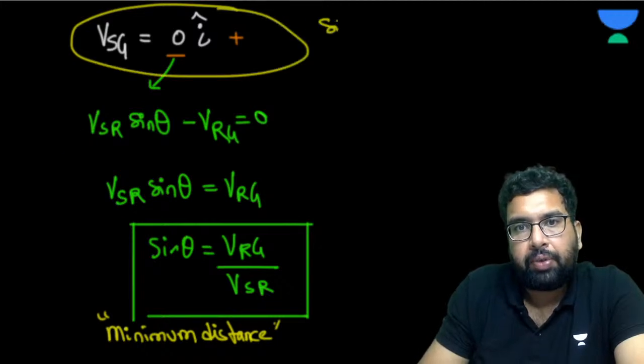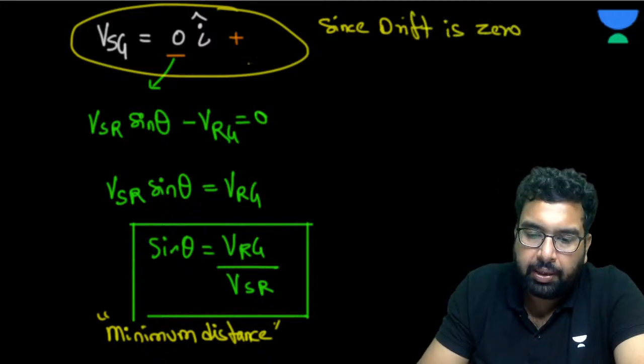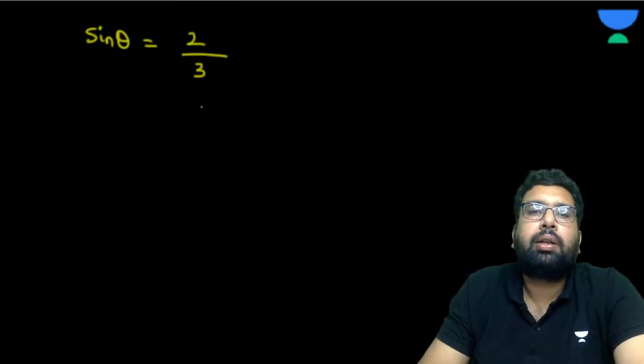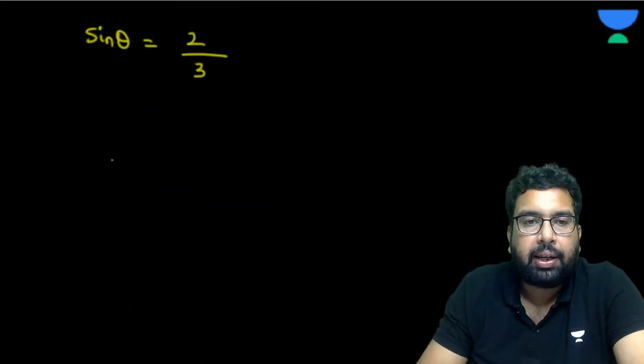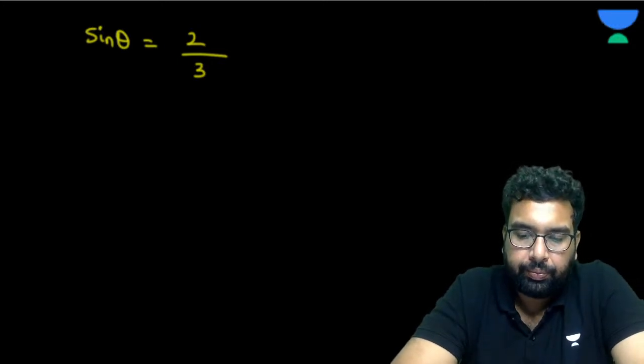Since drift is 0, sine theta is equal to 2 by 3. Did you get this? Please answer me.